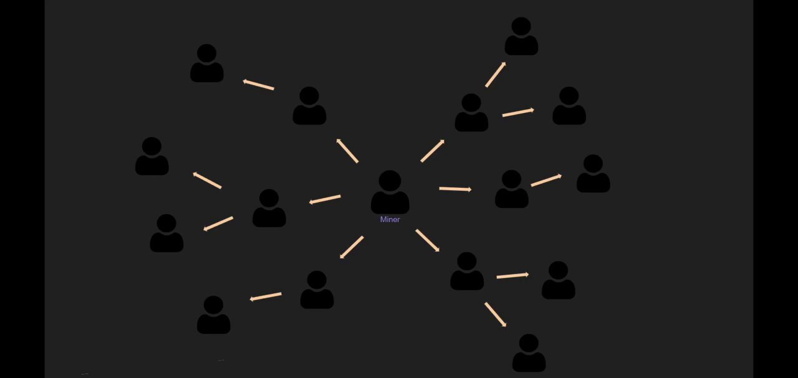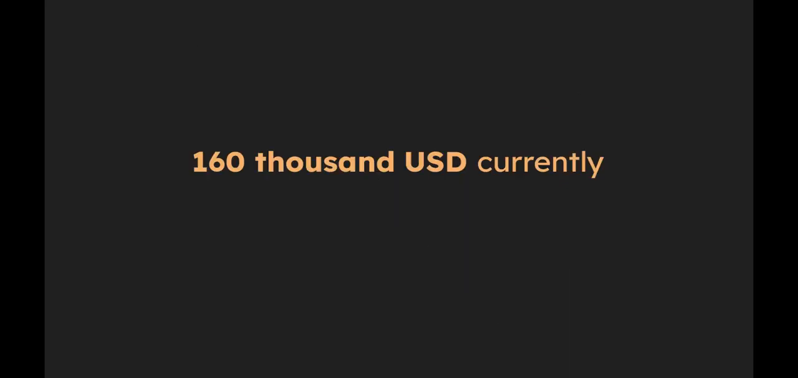Then, a miner broadcasts this block to all of its peers. After other miners see this block, they will start working on the next. People mine Bitcoin because it can make them a lot of money, over 160,000 American dollars per block at the moment, if they find this special number first.